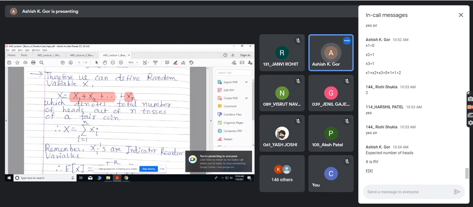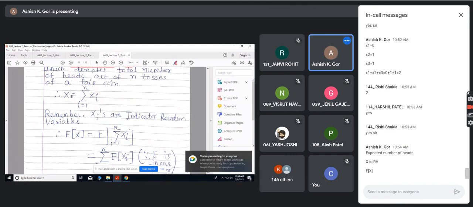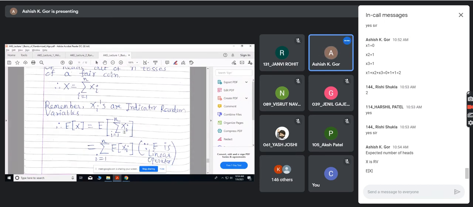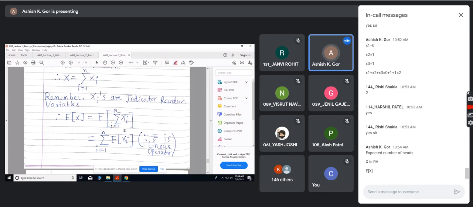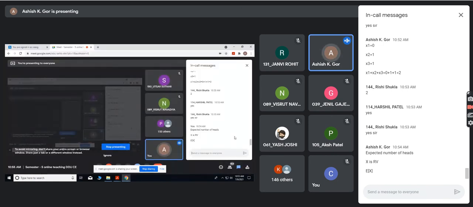Yesterday itself we have seen: you take the expectation operator on both sides. The expectation of X is the same as the expectation of sigma xi. Which property have I used in this step? E of sigma xi, where I take sigma outside and E inside. Which property is this?